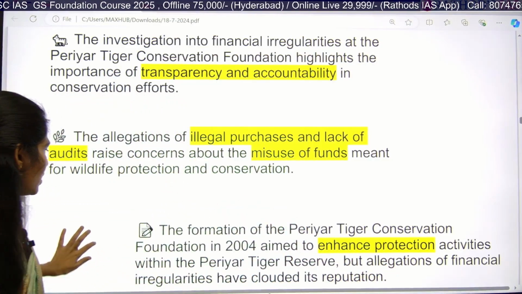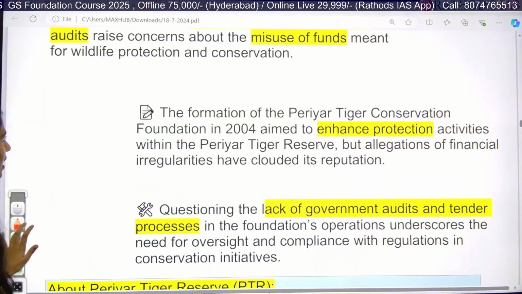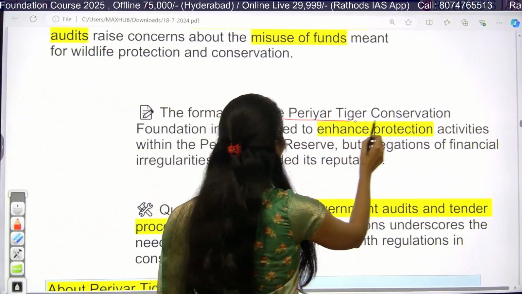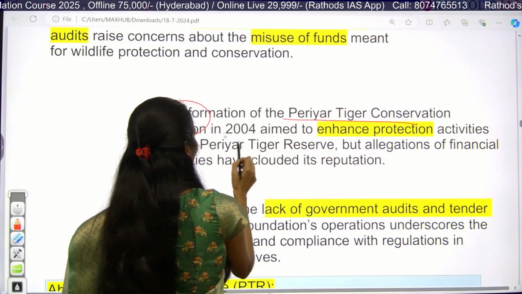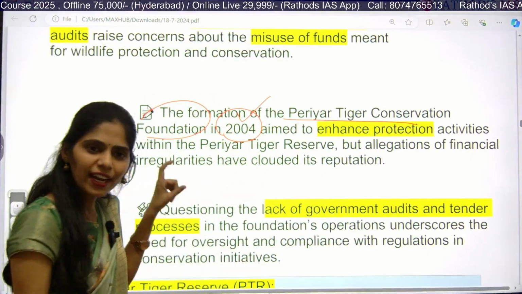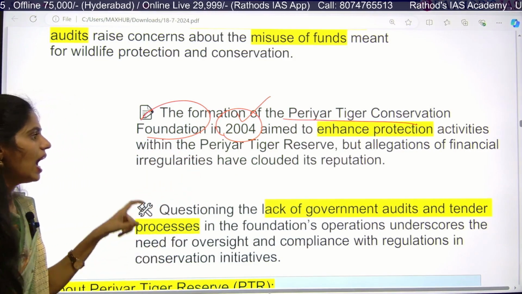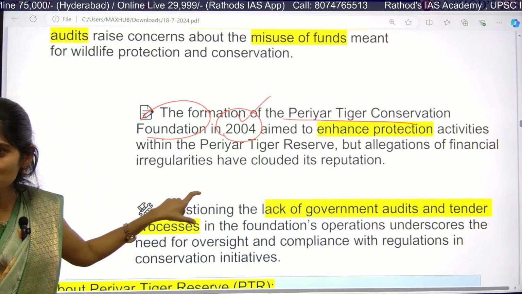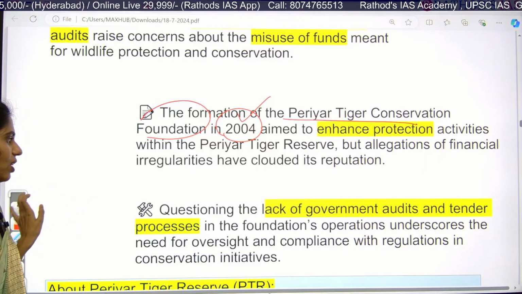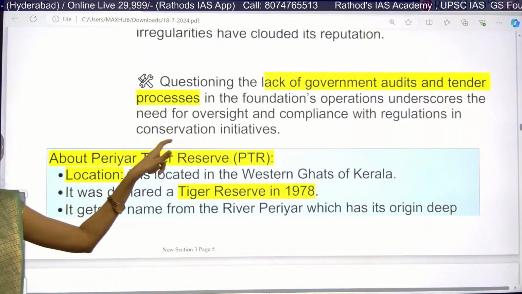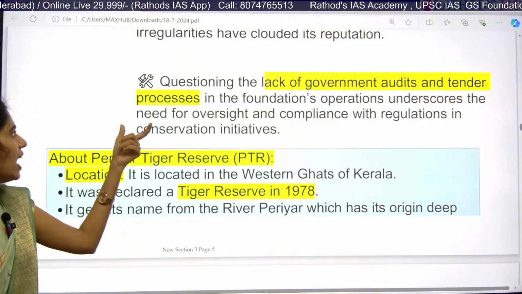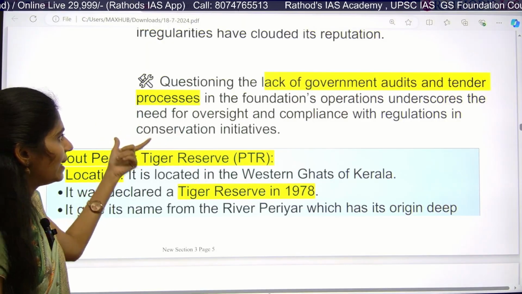And next, this Periyar Tiger Conservation Foundation was formed in 2004. Why was it formed? To increase the protection of this tiger reserve, but now it is facing allegations of financial irregularities. So we can understand there is a lack of proper government audits, as well as a lack of proper tender processes.